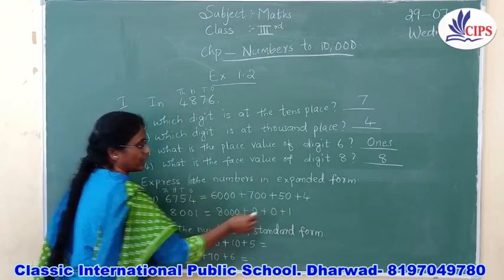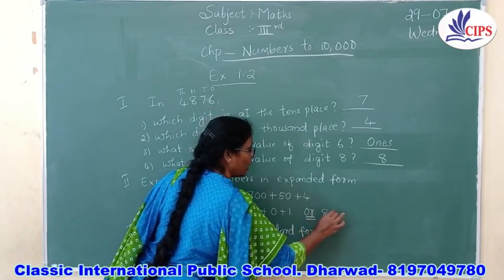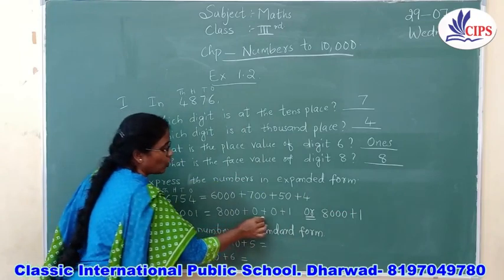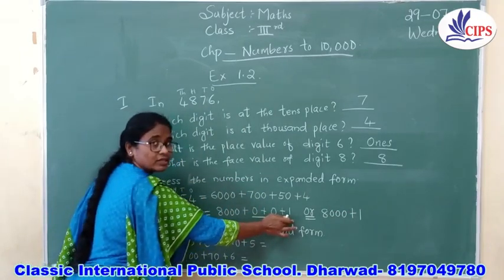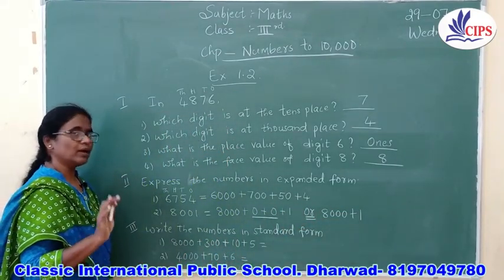Either you can write like this, or you can take 8000 plus 1. You can omit this 2. You can remove this 2. Either you can write like this or you can write like this. It is one and the same.